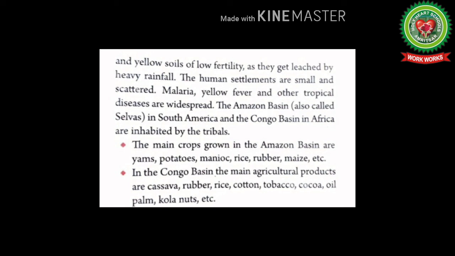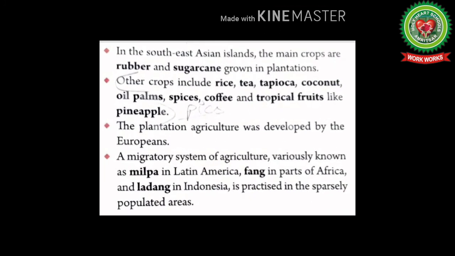The Amazon basin, also called selvas, in South America and the Congo basin in Africa are inhabited by the tribals. The main crops grown in the Amazon basin are yams, potatoes, manioc, rice, rubber, maize, etc. In the Congo basin, the main agricultural products are cassava, rubber, rice, cotton, tobacco, cocoa, oil palm, cola nuts, etc. In the Southeast Asian islands, the main crops are rubber and sugarcane grown in plantations.